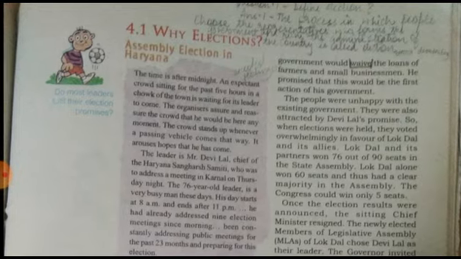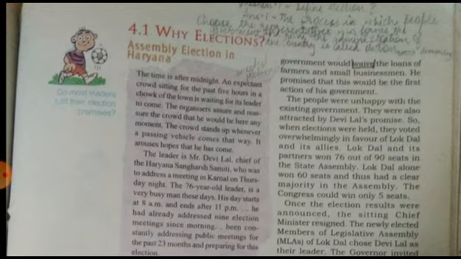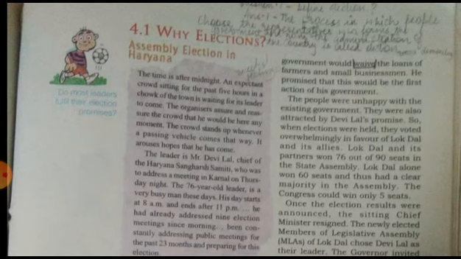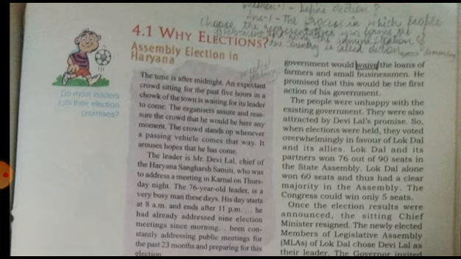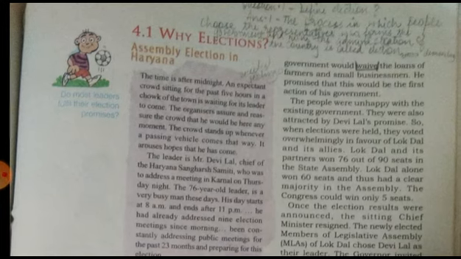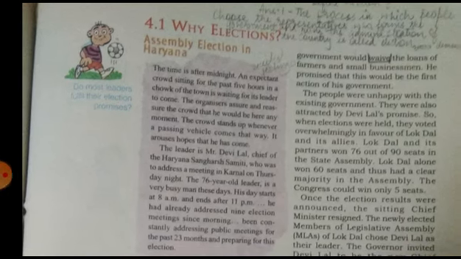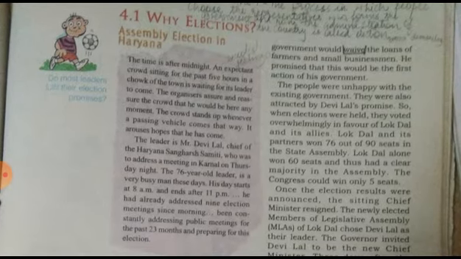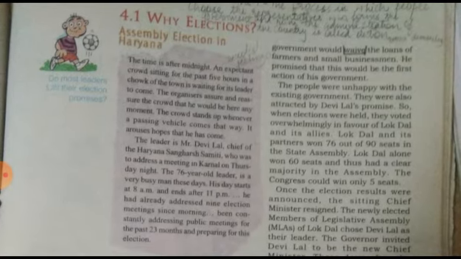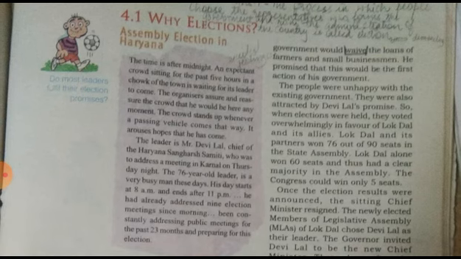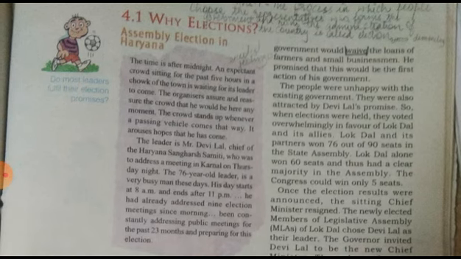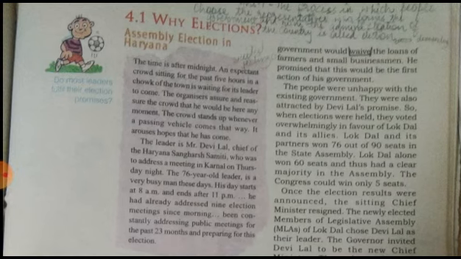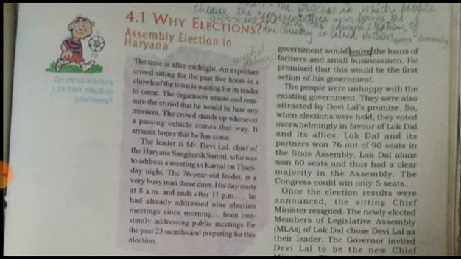And these days, his day starts at 8 a.m. because for the campaign, he used to go to different places. So his day started from 8 a.m. and ended after 11 p.m. And what was the age? 76 years. He had already addressed 9 election meetings since morning.